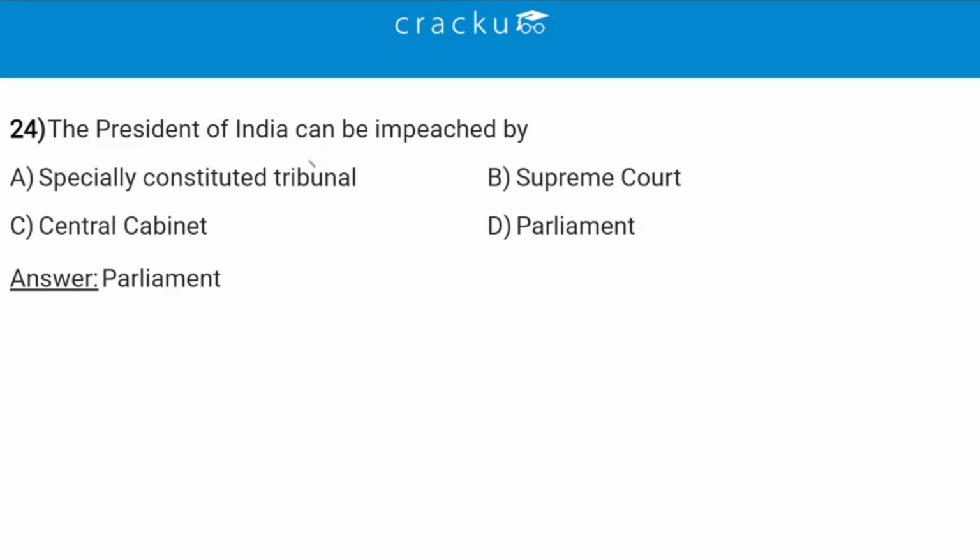The President of India can be impeached by, so the correct answer is option D, which is Parliament. So the President of India can only be impeached by Parliament through a constitutional process requiring a special majority in both houses, in the Lok Sabha as well as the Rajya Sabha, as laid down in Article 61 of the Constitution. So option D, Parliament, is the correct answer.